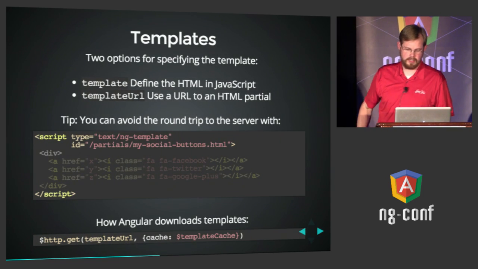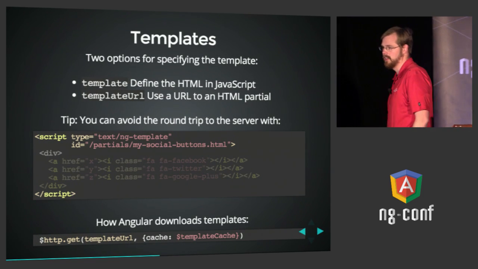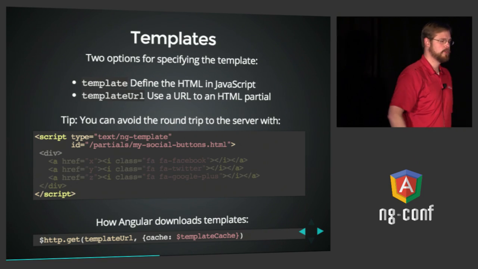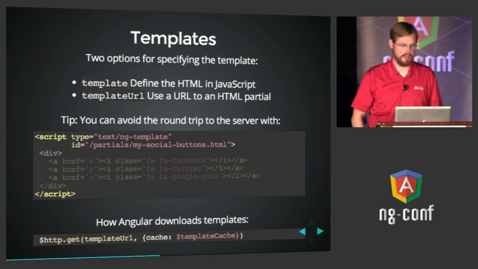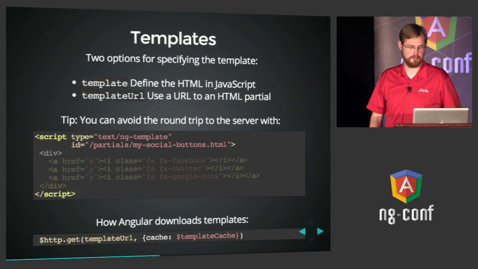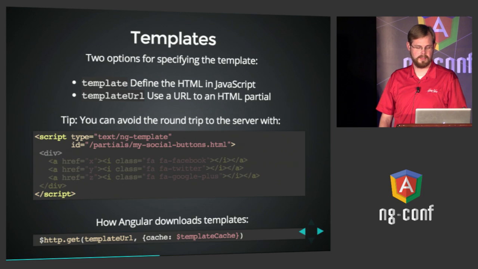You can also specify a template URL and ask Angular to go fetch the template code from the server. It will do that exactly once per directive and cache it using the HTTP template cache object when it does the http.get. So just like that. And this is actually the way I prefer it.